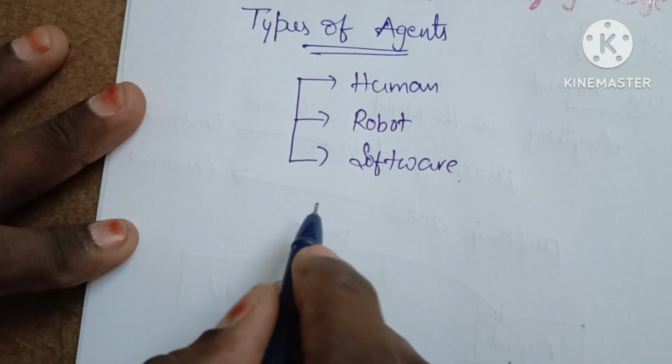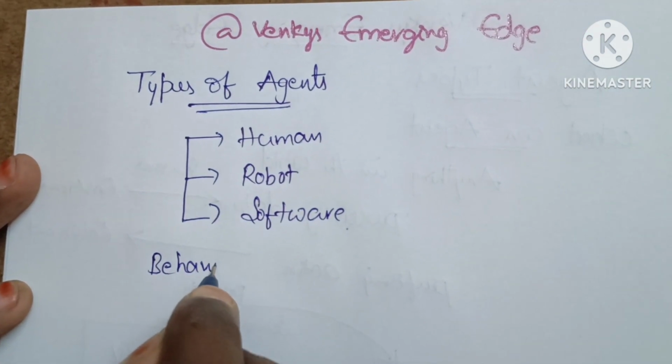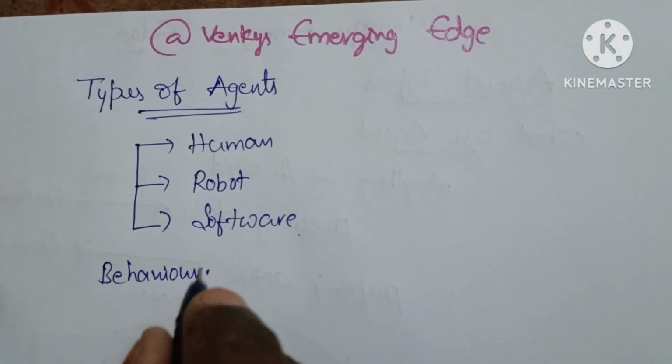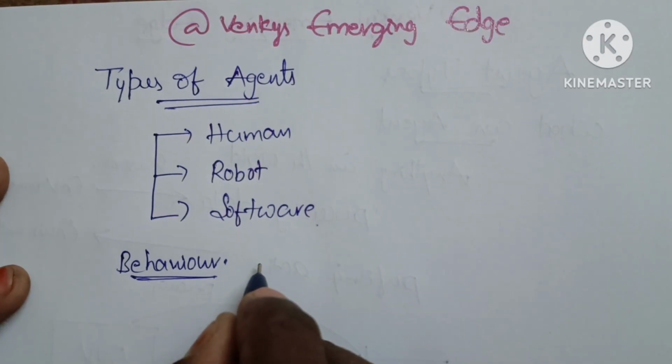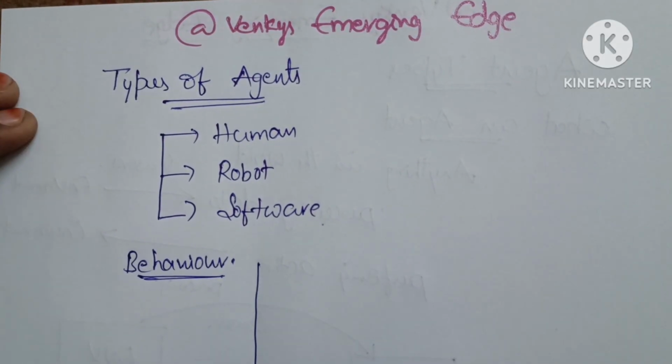But from an exam point of view, the types of agent are based on behavior. Based on behavior, the agents are of different types.